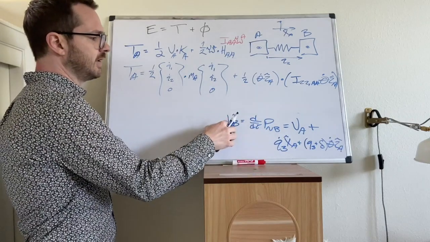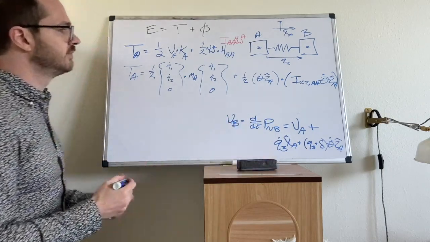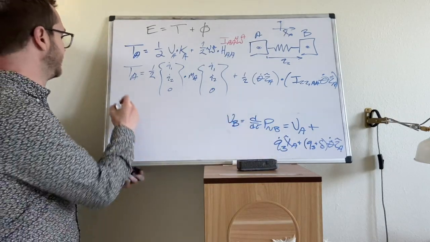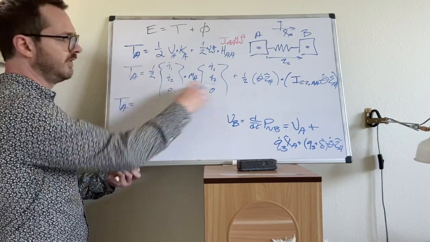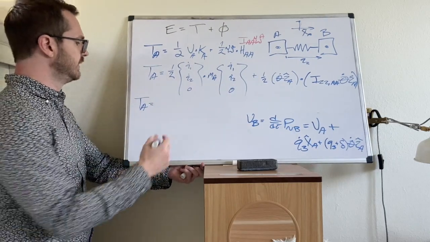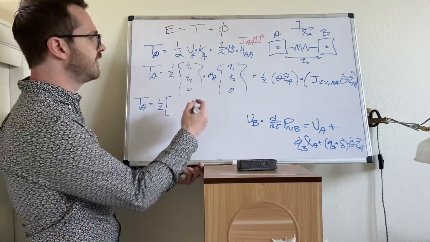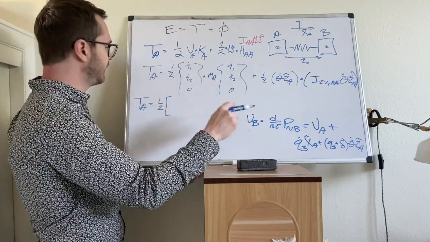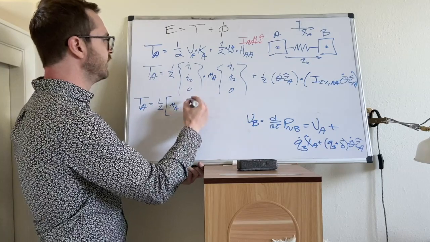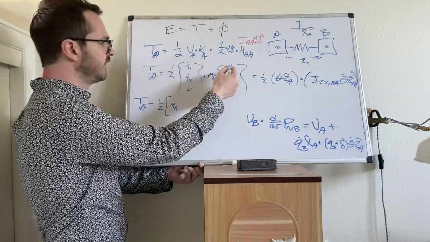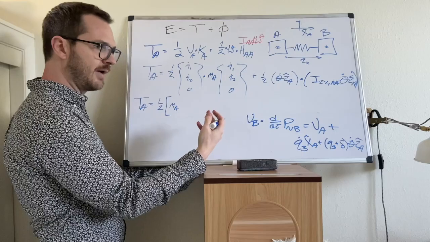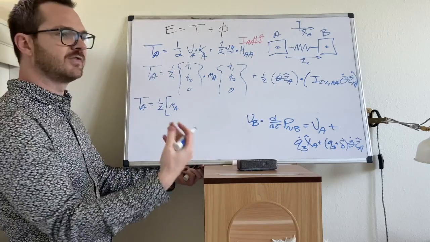Okay, I'm going to leave VB down on the bottom just to help us out in a minute. And if we perform all of these expansions, what are we going to get? Well, there's a 1/2 in front of all of it. And then remember on the dot products, you need to perform the multiplication of terms first, and then you add all of those together. So it's kind of a sum of squares.